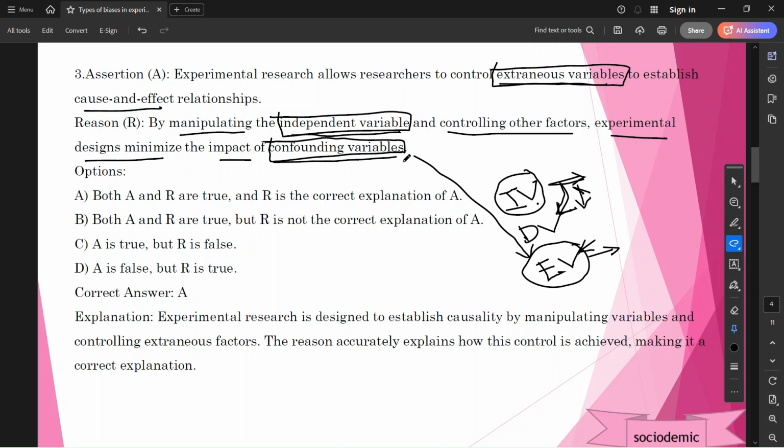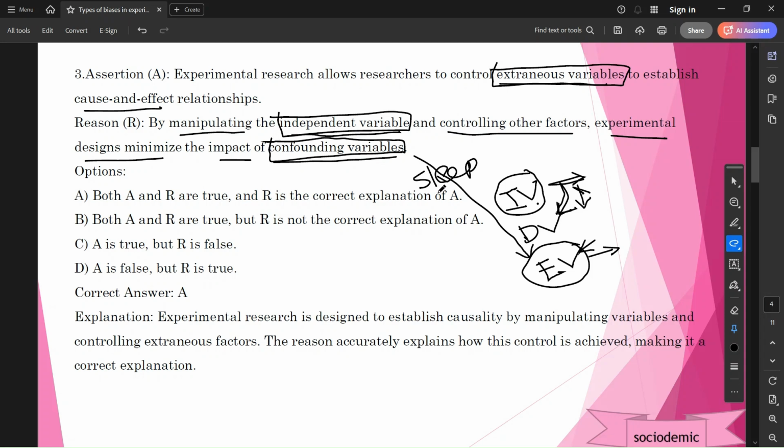For example, the researcher may forget to fix the confounding variable. For example, a researcher wants to study the outcome of the previous night's sleep on the exam performance of students. See, friends, if you sleep properly the previous night before the exam, you may perform better in the next day's exam.